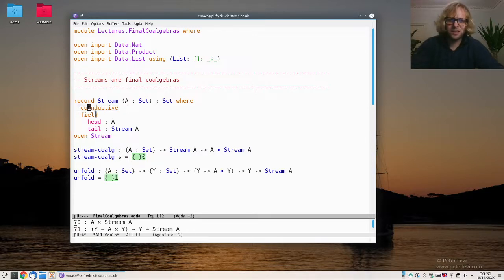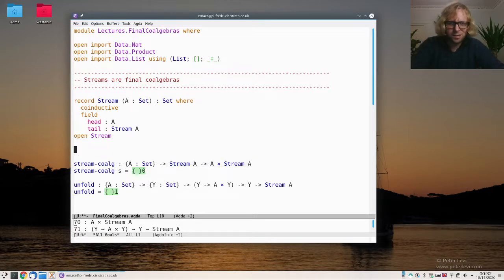I could also say that it's inductive, and then Agda would let me define things differently. This would mean that I have to stop after a finite number of elements, which I can't here. So there's not actually going to be any inductive streams like this. But the co-inductive ones, we are free to continue forever. Okay, so let's see that this really is a coalgebra. And I'm claiming that this shows this.